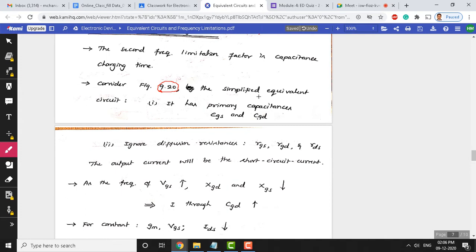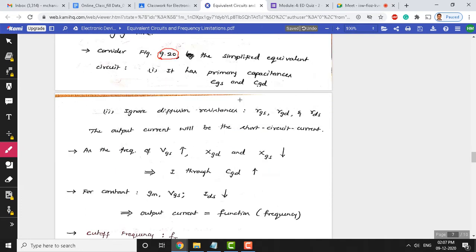What we have shown is the simplified equivalent circuit and it has two capacitances, CGS and CGD. The other capacitances become redundant; they are not significant to consider for frequency limitations. And we can also ignore resistances like RGS, RGD and RDS. These resistances also have small values and are independent of frequency, so they can be ignored.